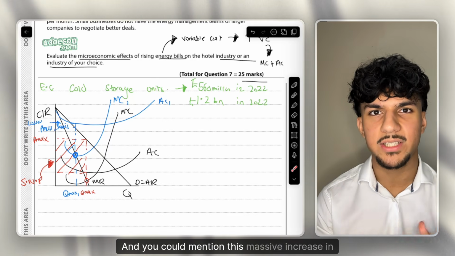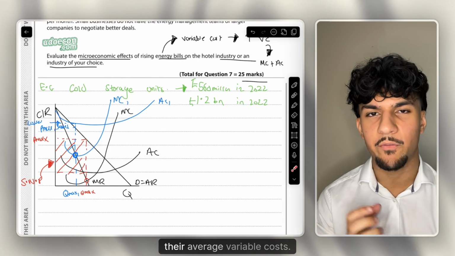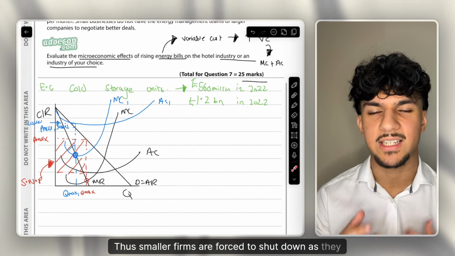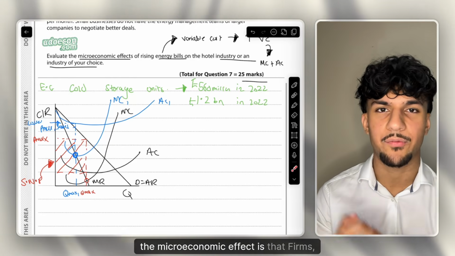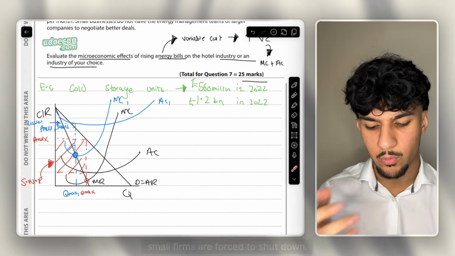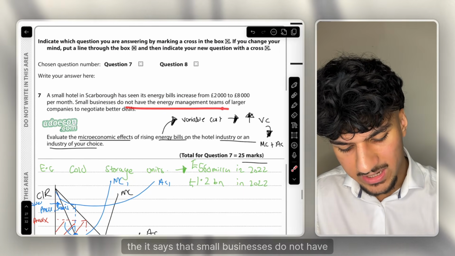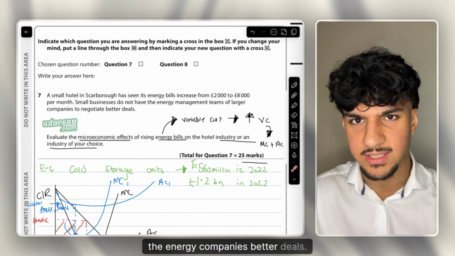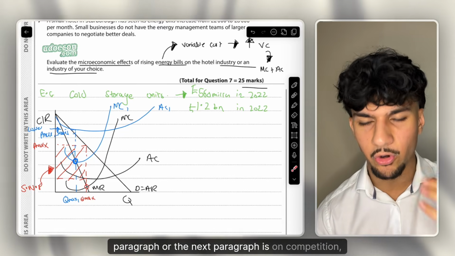And you could mention this massive increase in costs could cause firms' price to be lower than their average variable costs. Thus, smaller firms are forced to shut down as they cannot continue to make a loss. So essentially the effect, the microeconomic effect, is that small firms are forced to shut down. Whereas if you remember back to the stimulus, it says that small businesses do not have energy management teams to negotiate with the energy companies better deals. And another effect you can talk about in this paragraph or the next paragraph is on competition.